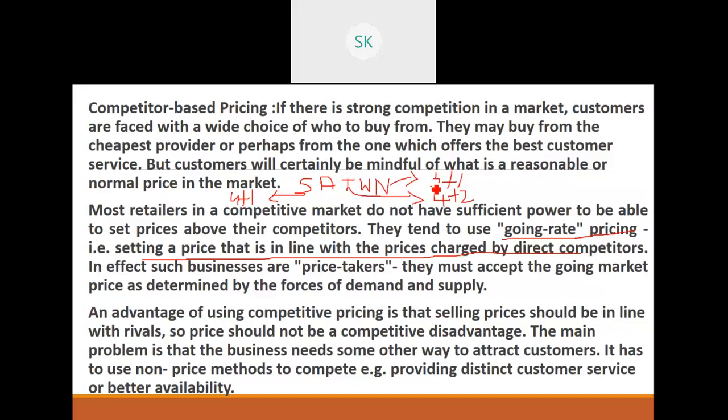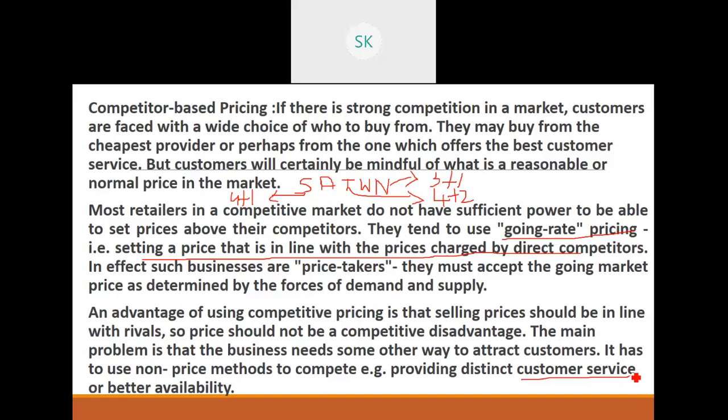So these are a few of the other strategies, and that is the advantage. The main problem is that a business needs some other ways to attract customers. It's not only offers all the time. They also have to make sure they give good customer service.